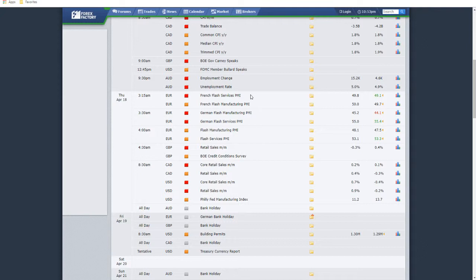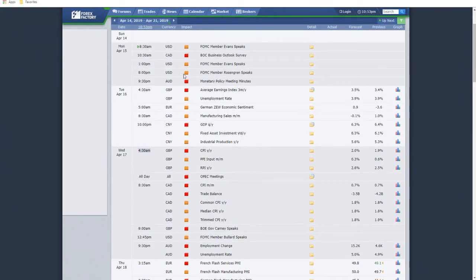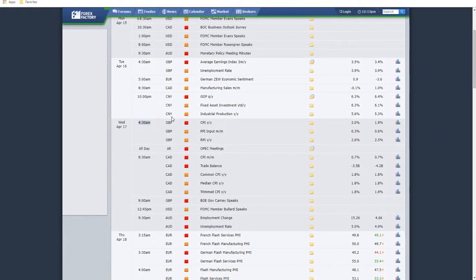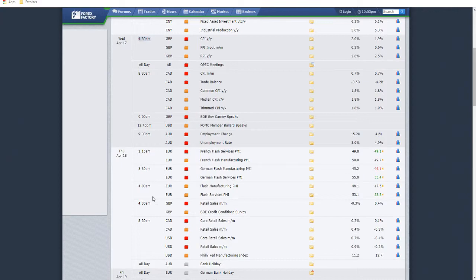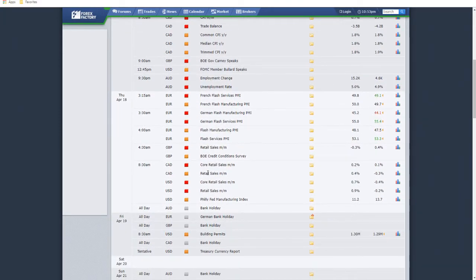A lot of high impact news events, French flash services, German flash manufacturing, and then some retail sales for the pound. And then again, Friday we have more Canadian dollar news. So we should see some fairly good market fluctuation this week. Again, it's all going to sort of start off with the Australian dollar, and then middle of the week we'll have some movement on the pound, and then movement in the Canadian dollar, finishing up with euro on Thursday, and then Friday.